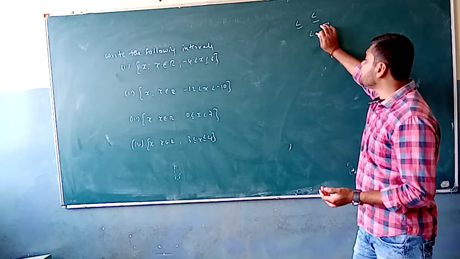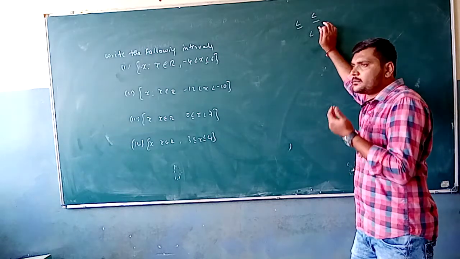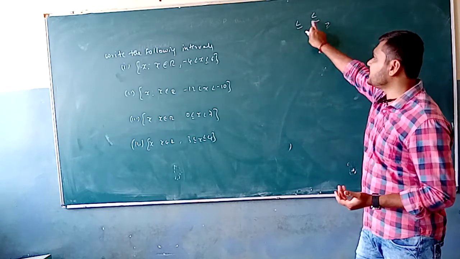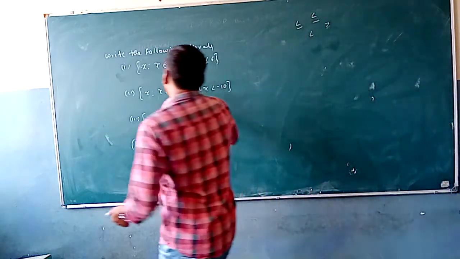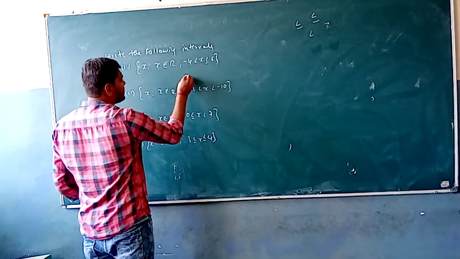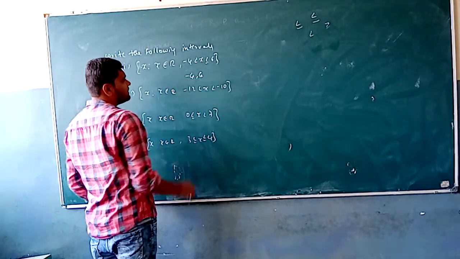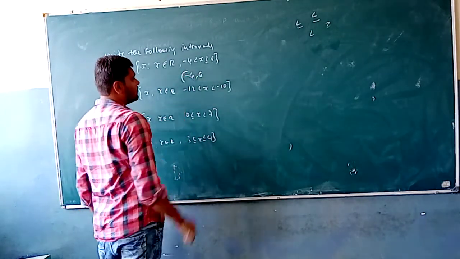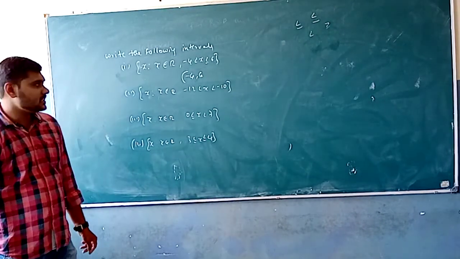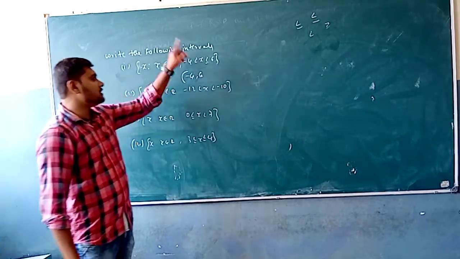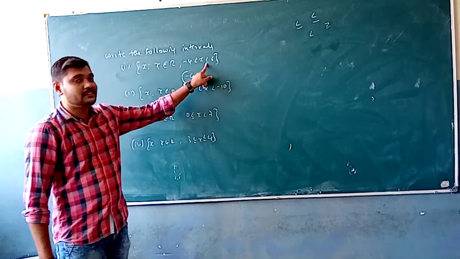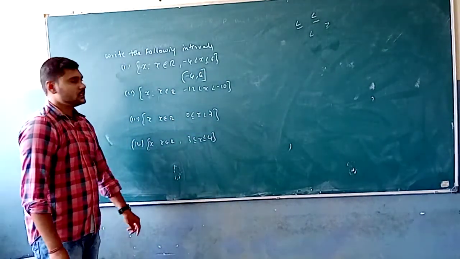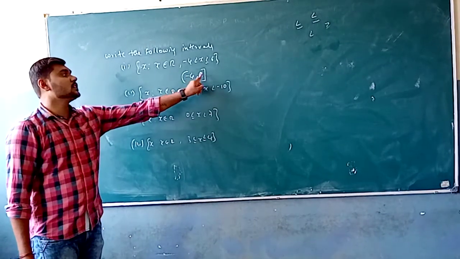These signs we use. But when the element is present in a closed interval, the ending points are included, so we are applying the equality. So by using these concepts, minus 4 which is less than x, look at the elements in the interval: minus 4 to 6. But this is going to be an open interval at that end because minus 4 is not going to be present in the given interval, and 6 is an element which is present in the given interval because they have given the equality sign. So it is going to be the closed interval. So minus 4 comma 6, open closed interval.